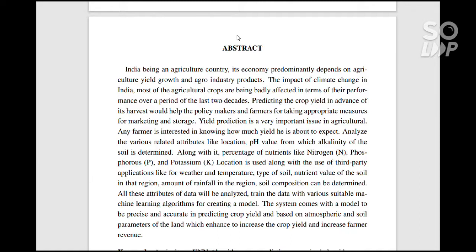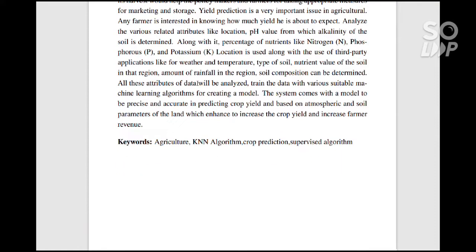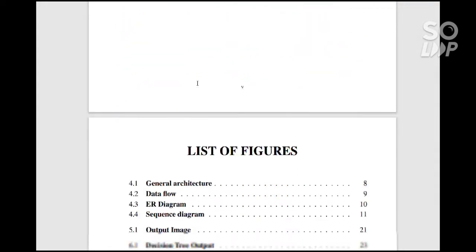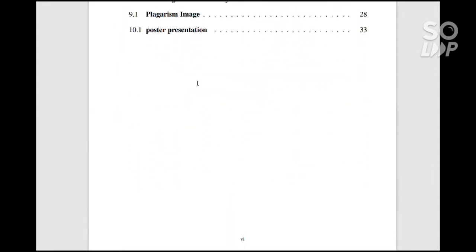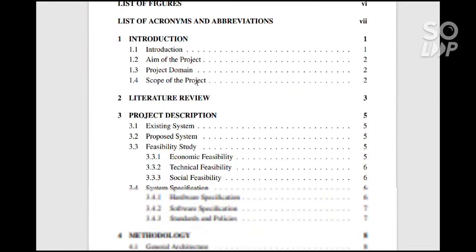Yield prediction is a very important issue in agriculture. So our project is going to help the farmers in an appropriate manner. They can predict the yield and plan the sales, how to store the crops and how to sell them. We have used the KNN algorithm here for implementing our project. Coming next, these are the list of figures which we have used in this report, the list of abbreviations, and this is the table of contents.